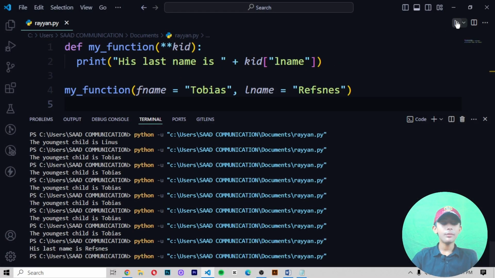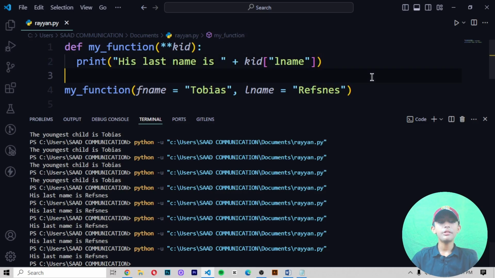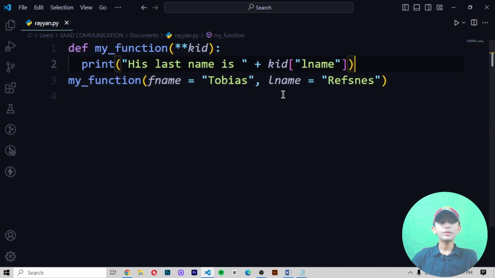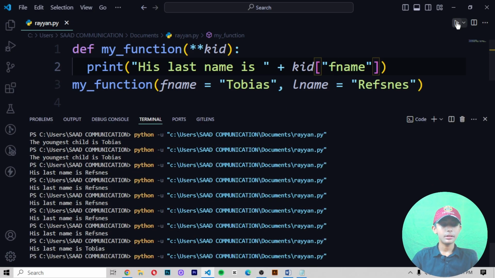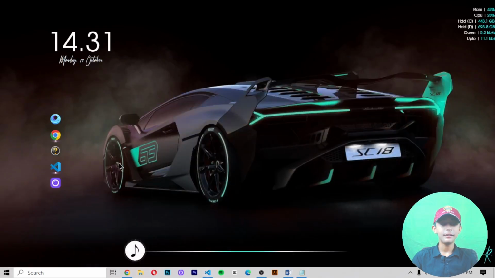In the example, if the number of keyword arguments is unknown, add a double star before the parameter name. Save it and it should give me "His last name is Refsnes." Why does it give me that? Because first of all, in the second line of code, I write "His last name is", then I write plus kid["lname"]. So that's why it gives me Refsnes. If I write fname here, then it gives me Tobias: "His last name is Tobias." Here you can see it.